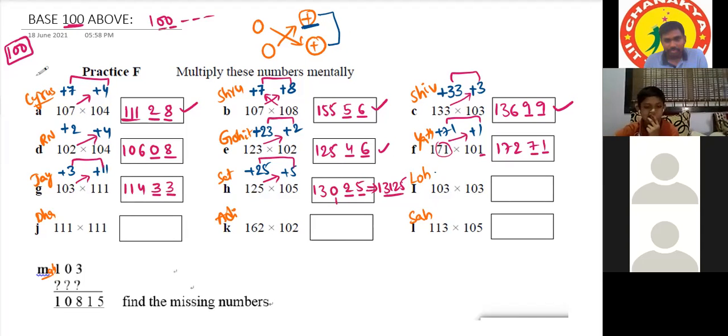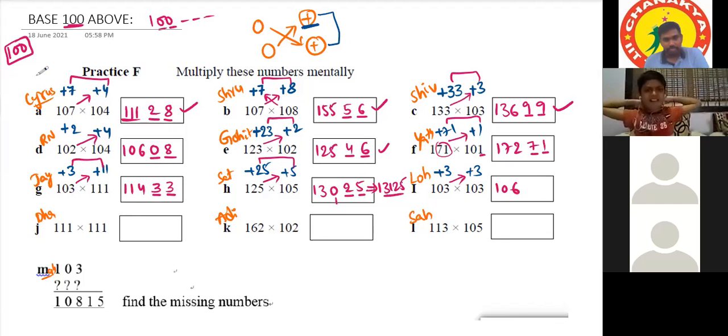Lohini. 103 is more than 100, so plus 3, and the same over there. Then 103 should be added to 3 again, which is 106. And 3 into 3 is 9. So the answer is 1069. No. After writing 106, how many digits we need to reserve?